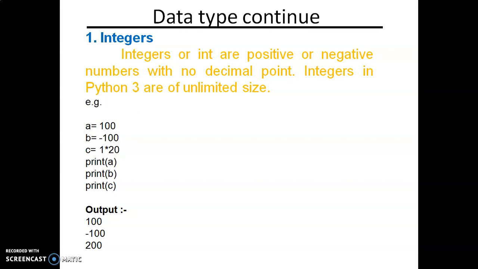A is equal to 100, B is equal to minus 100, C is equal to 1 into 20. Print A, B, C. The output is 100, minus 100 and 20.